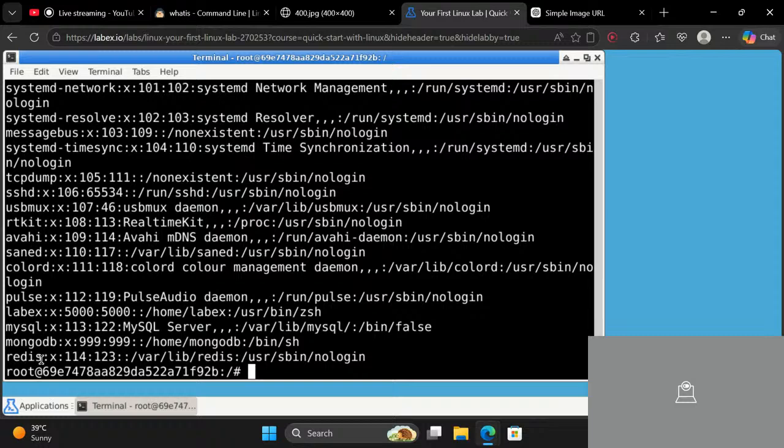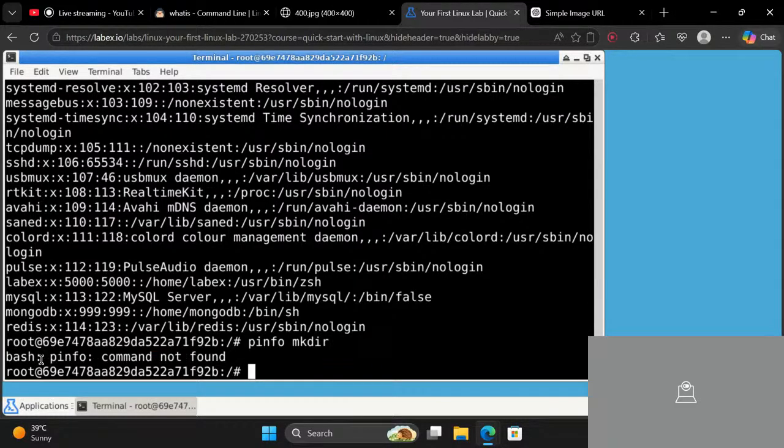Now, since we learned multiple pieces of information, I will also teach you about pinfo. It's similar to man. I can't use it over here, but it will behave like man and give colorful output.